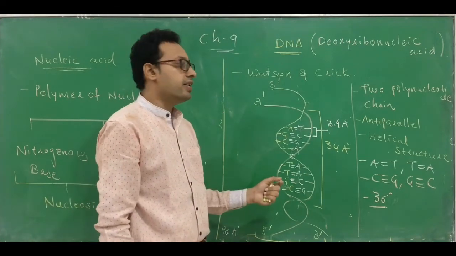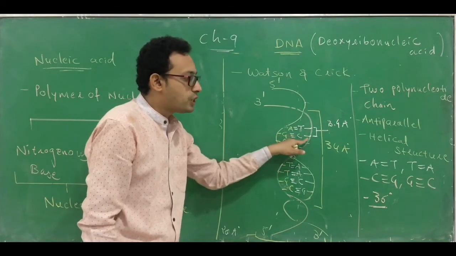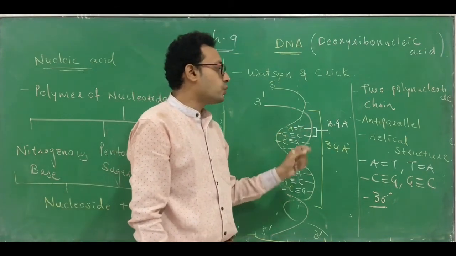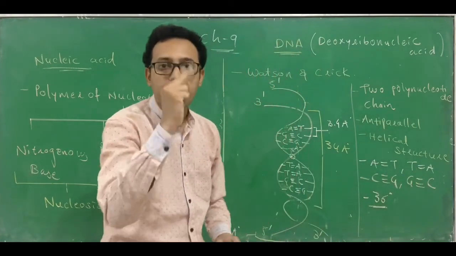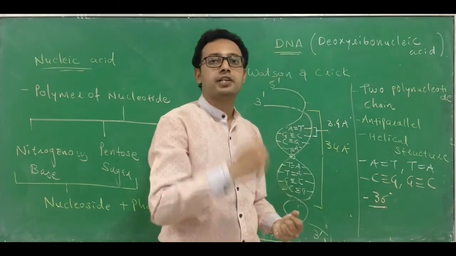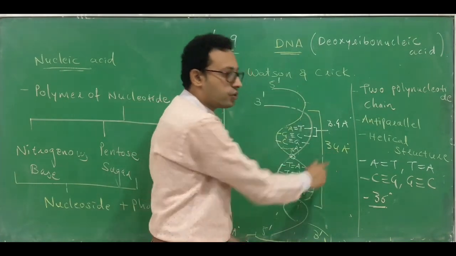In the structure of DNA, A always combines with T, G always combines with C, C combines with G, and T combines with A. A and T or T and A combine with 2 hydrogen bonds. G and C or C and G combine with 3 hydrogen bonds. The length of one helix is 34 angstrom.